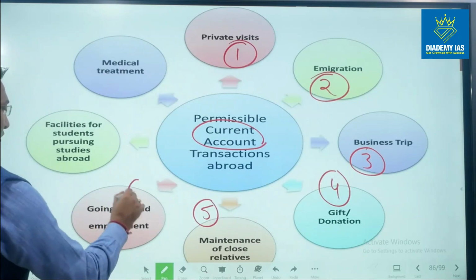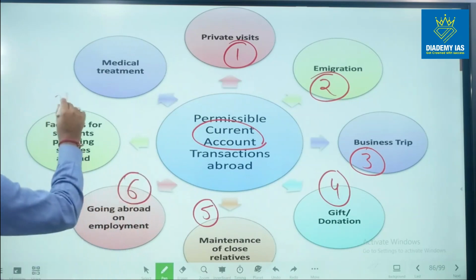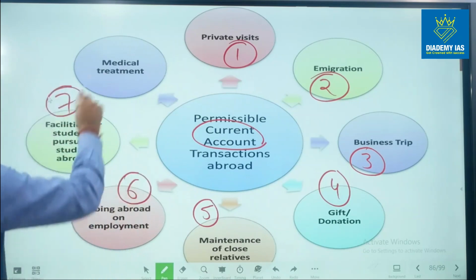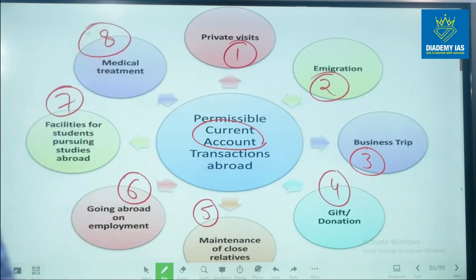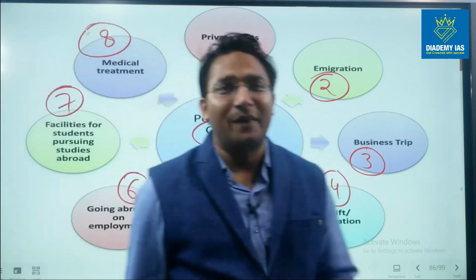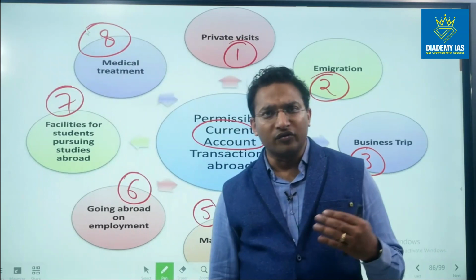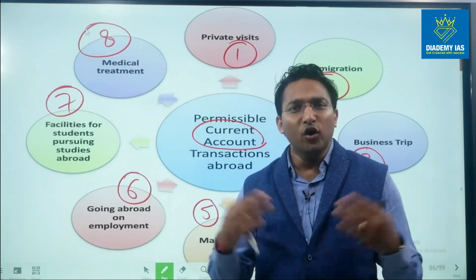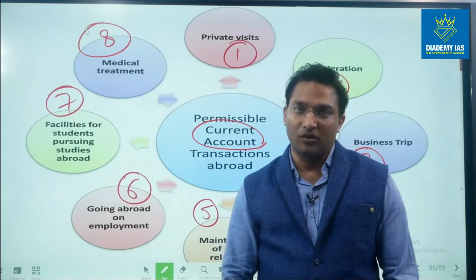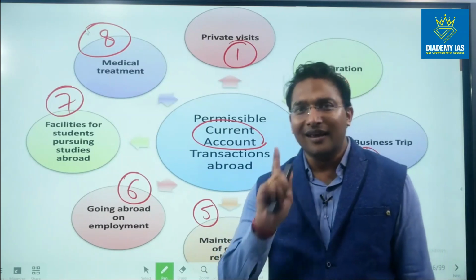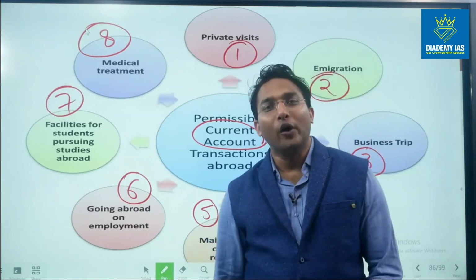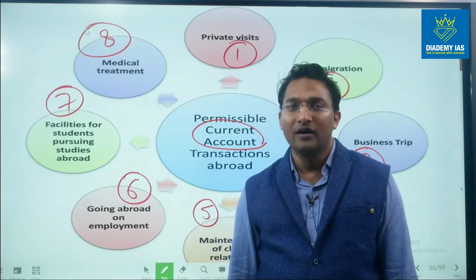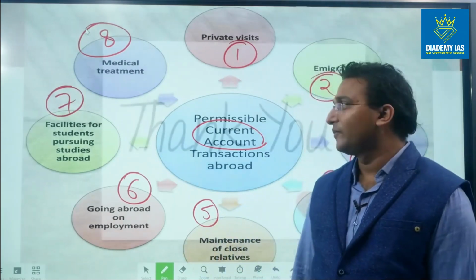Going abroad for employment, facilities for students pursuing studies abroad, and medical treatment. So these are the general purpose expenditures. Someone out of us, or me, my family, any of them might have to spend this much amount. So one person can spend up to 2.5 lakh US dollar in a particular financial year, right?